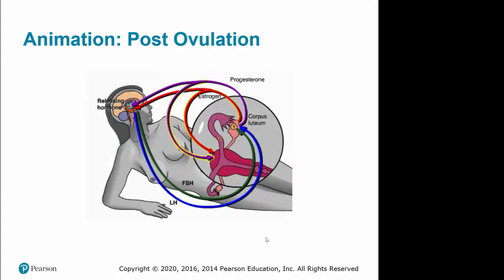Both hormones contribute to further thickening of the uterine lining in preparation for possible pregnancy. Estrogen and progesterone also exert negative feedback on the hypothalamus and pituitary, suppressing FSH and LH secretion. This keeps additional follicles from developing after ovulation.